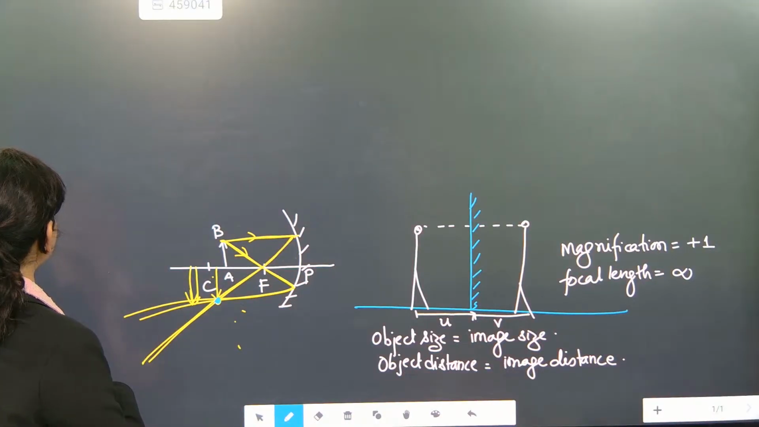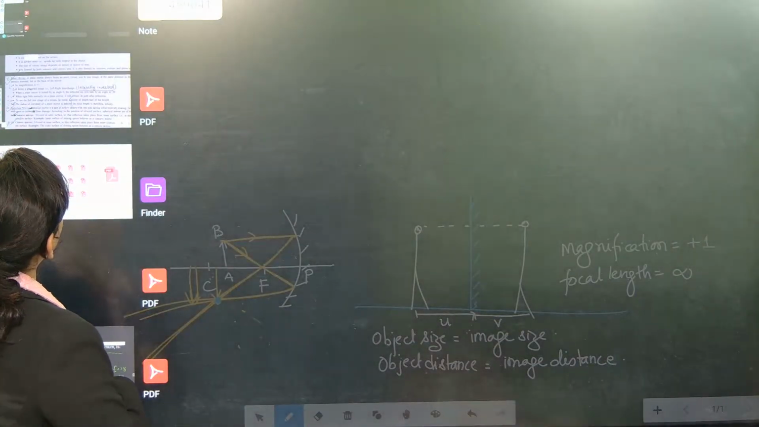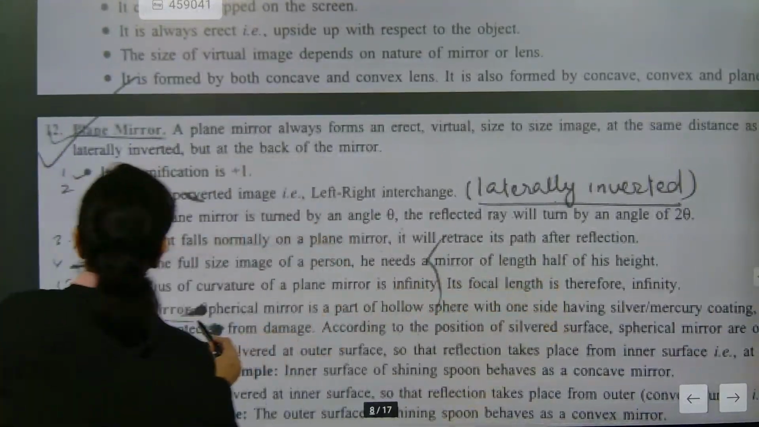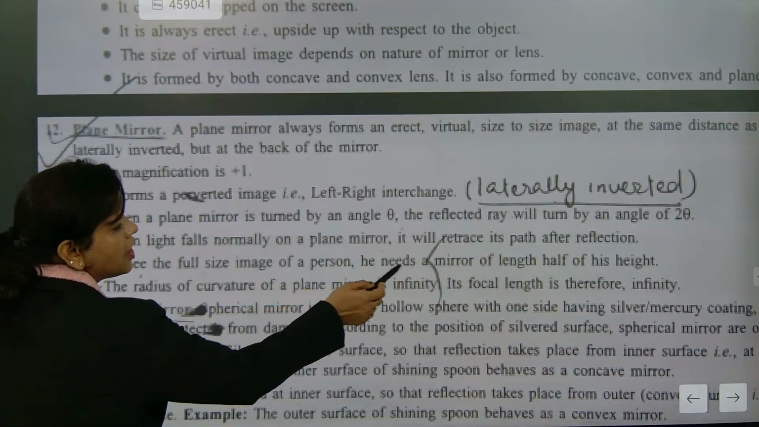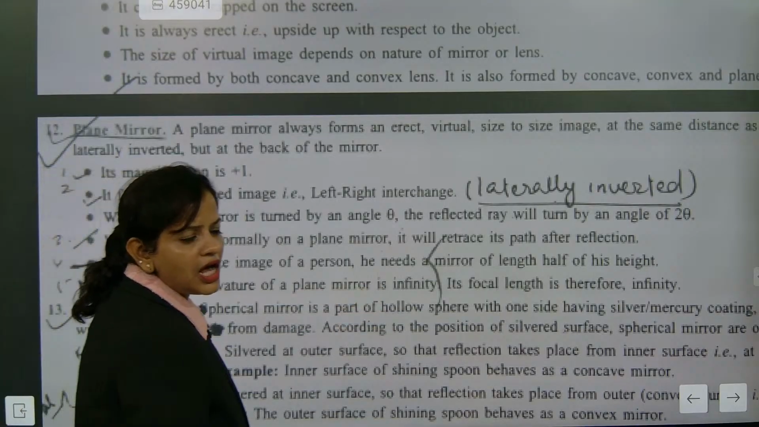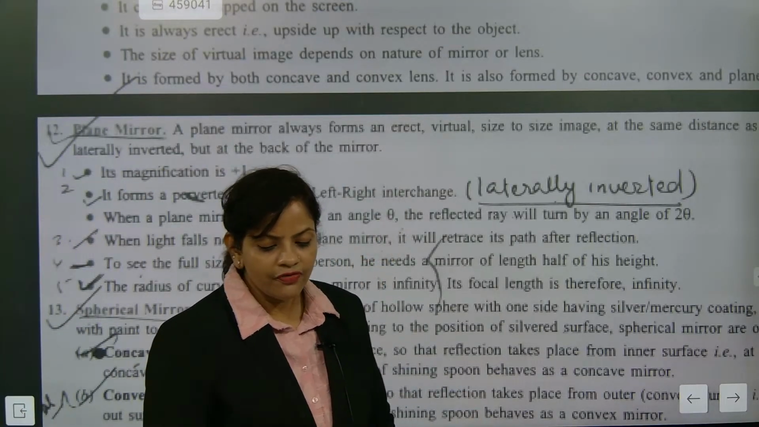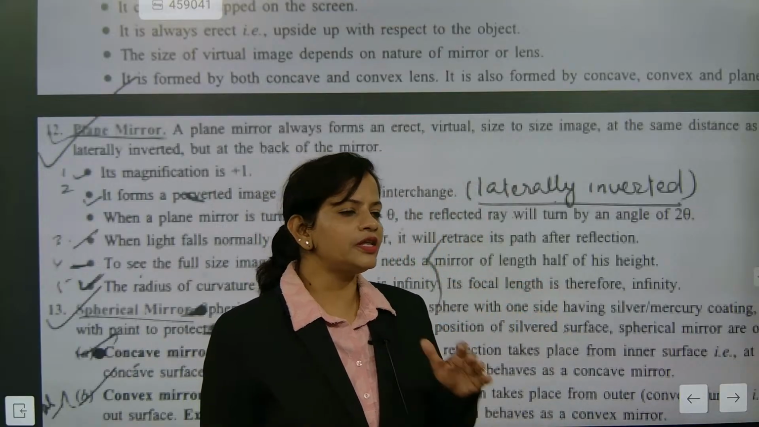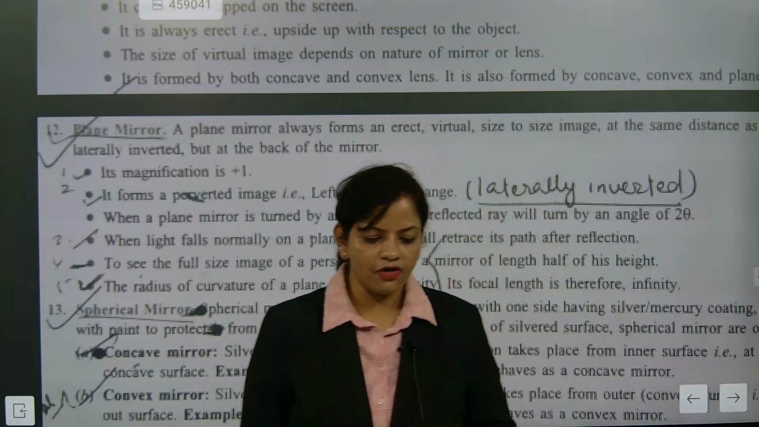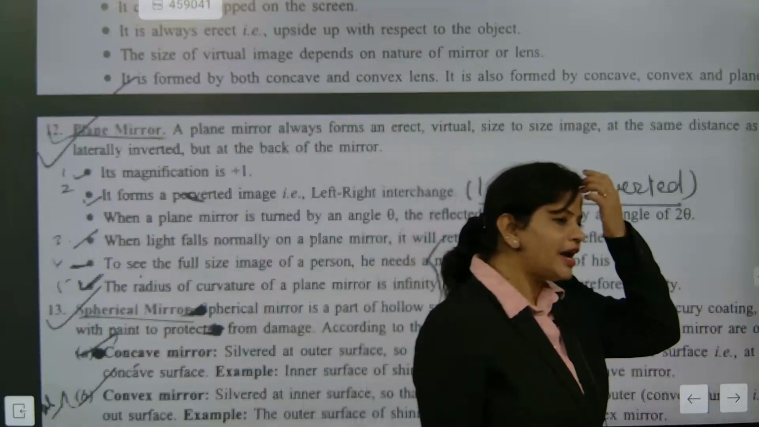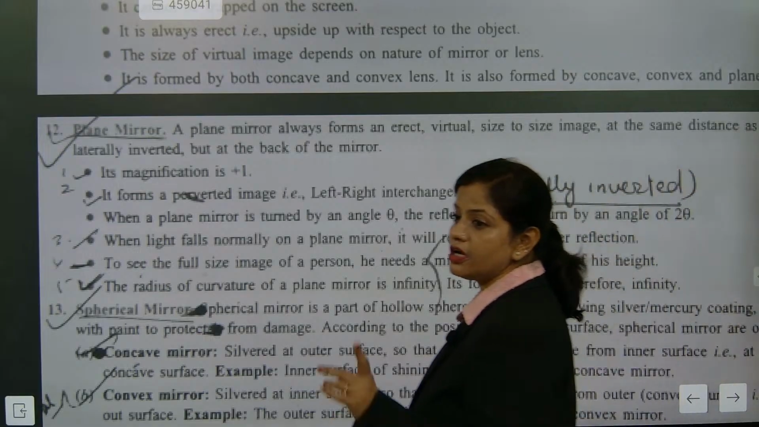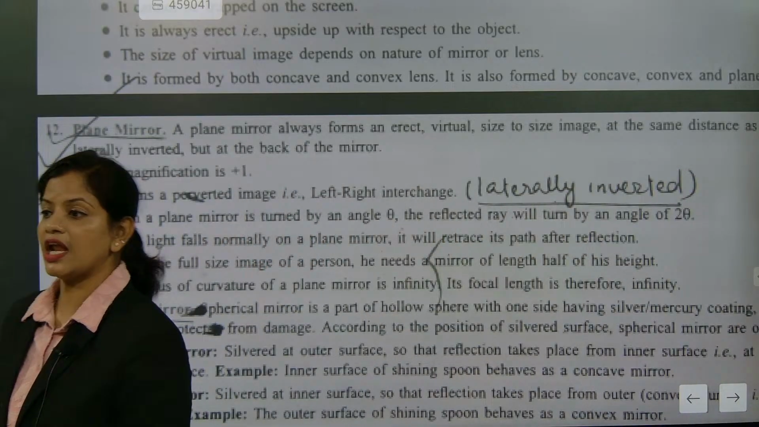Yes, these two points please remember, because focal length is exactly infinity. To see a full-size image, we need a mirror of half of your height. So if my height is 5'3", what is the height of the mirror? Half of me. Then I will be able to see my full image. That is most important; most of the time in MCQs they ask this.